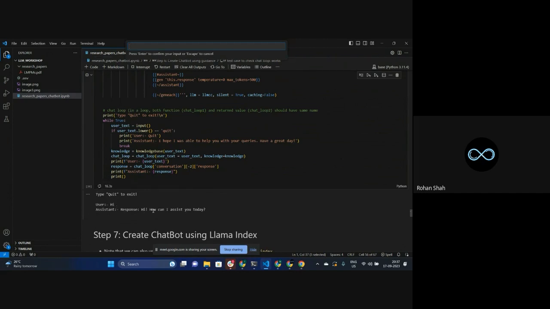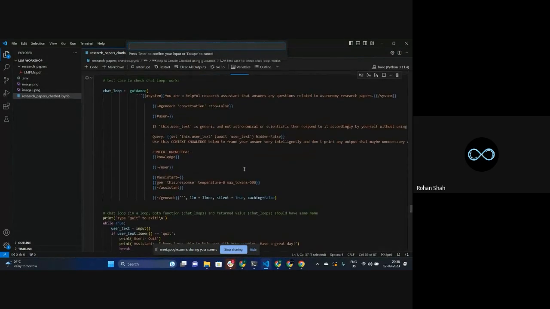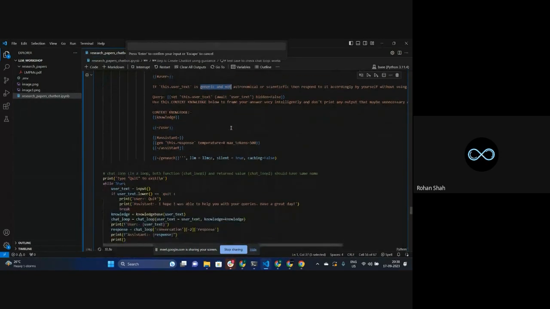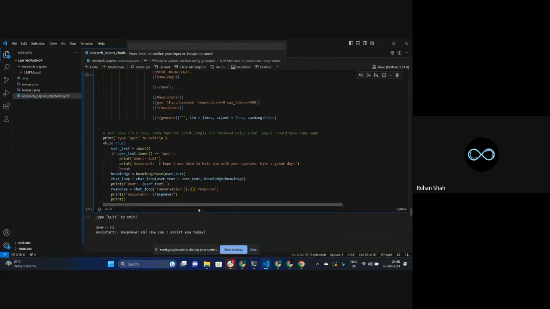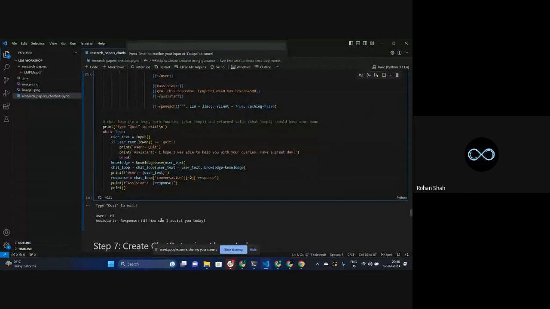See, it is giving me this kind of response, how can I assist you today, because I have told this GPT version, or the large language model, that if the information is generic and not astronomical or scientific, then you respond to it normally like you would do. That's why it gave me this kind of thing. You will see why I am focusing on this a bit. But after this, let's say I'm creating one more question.